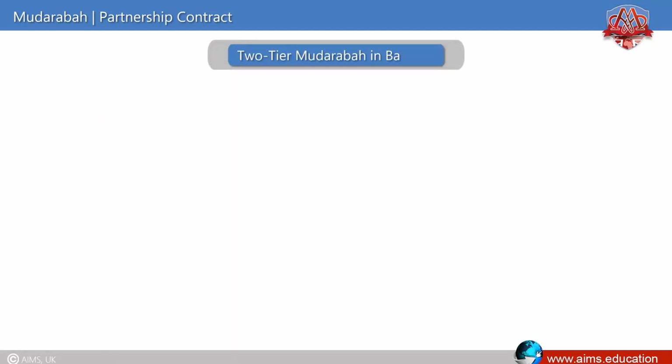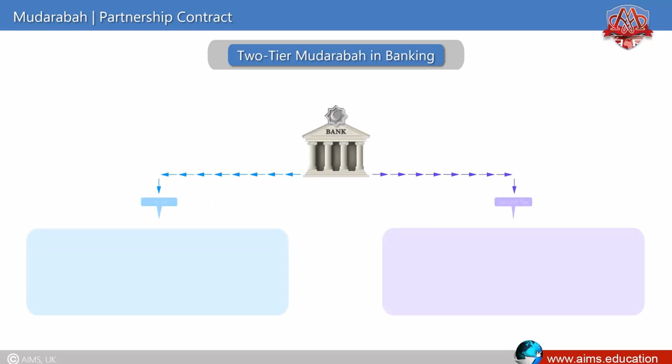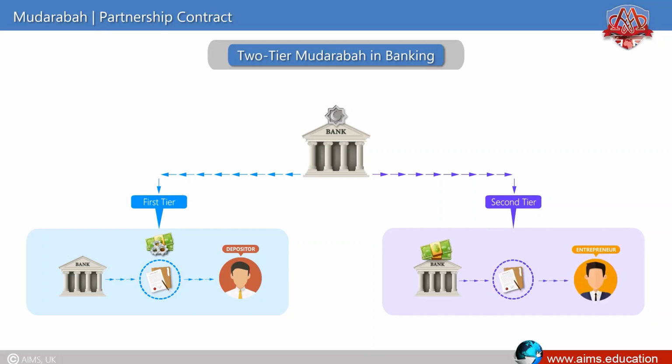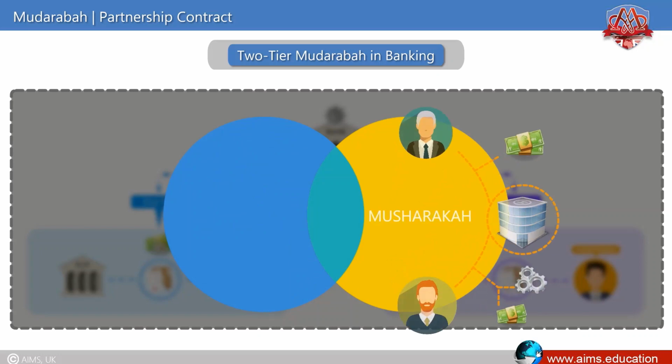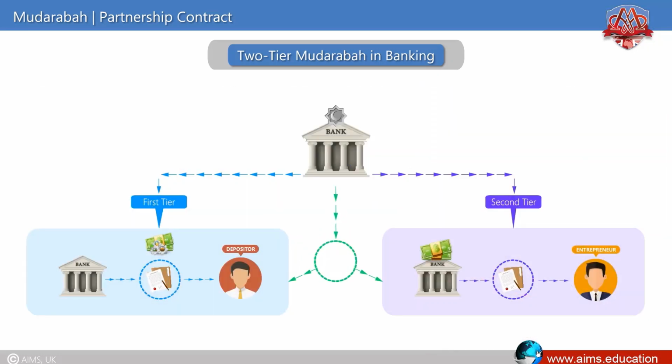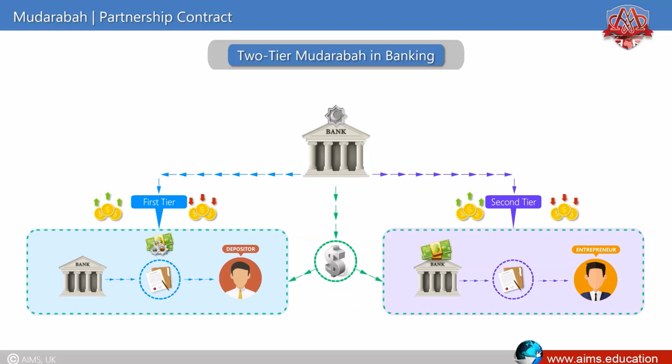Two-tier Mudaraba in banking. Almost all Islamic banks are using this Mudaraba-based liability structure, where the bank first signs an agreement with the depositors as a managing partner of their funds, and then the bank signs an agreement with the entrepreneur as an investor. This model is a hybrid of both Musharaka and Mudaraba. The Islamic bank also commingles the Islamic banking fund, especially when there's a single pool for PLS-based deposit products.